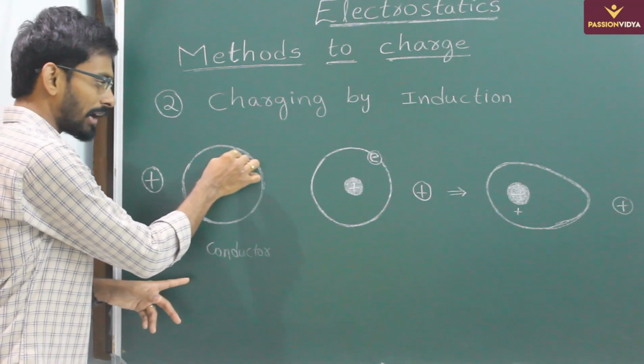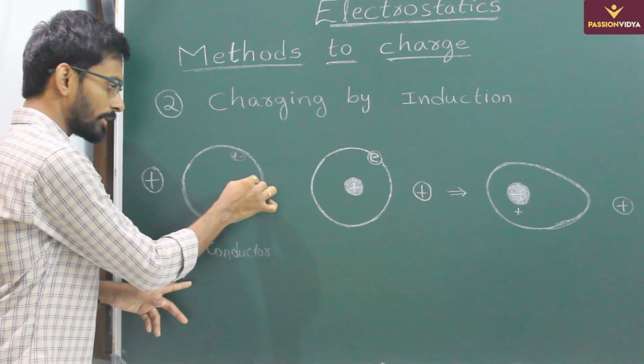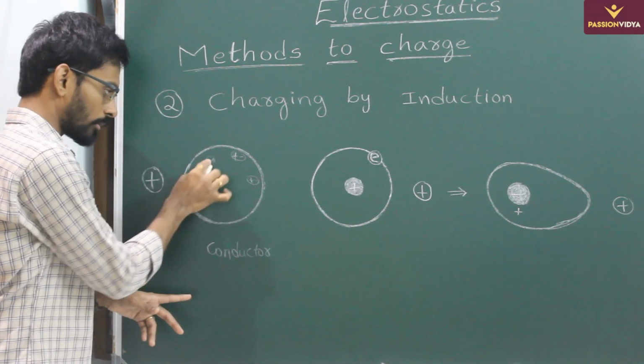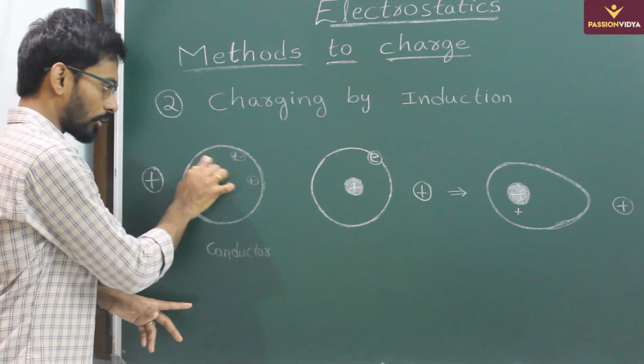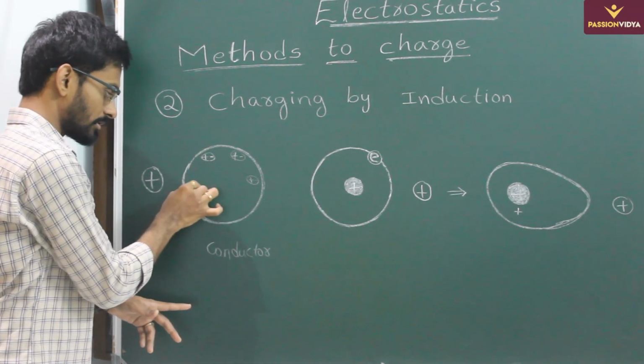Everywhere you have a proton and electron pair, a positive and a negative will be there, in the metal or in this conductor.